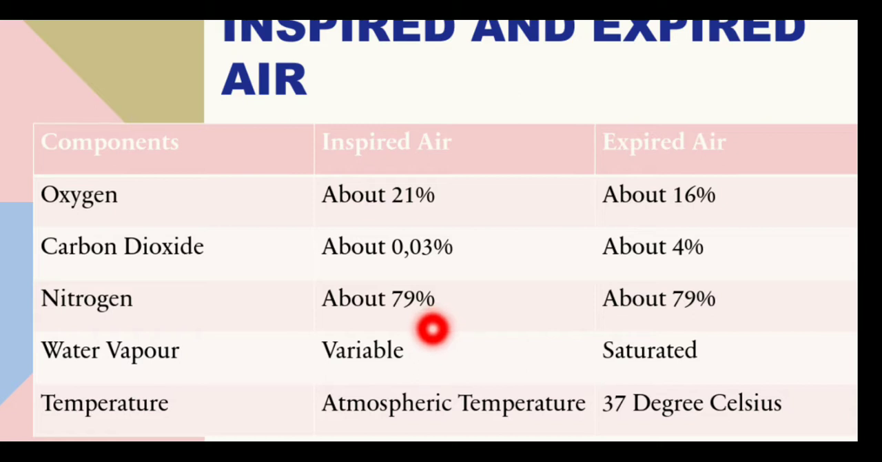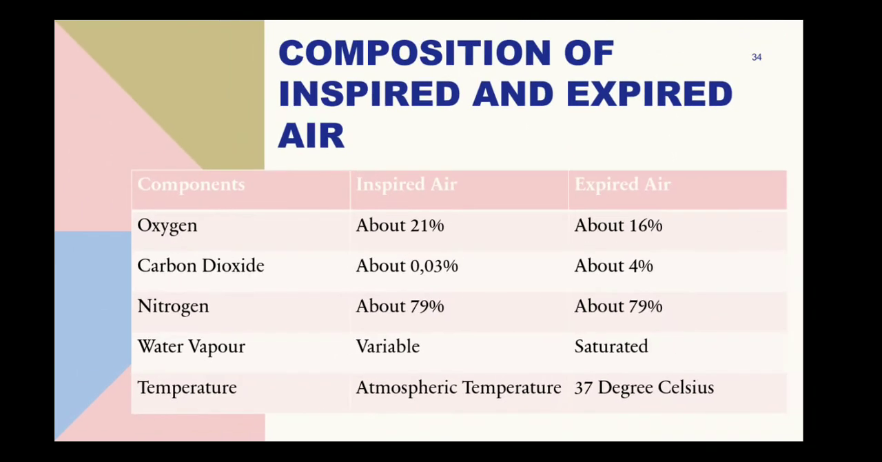Water vapor is variable, it can be more or less different, and the temperature of the inspired air is equal to the atmospheric temperature. In the expired air, we have 16% oxygen, 4% carbon dioxide, and 79% nitrogen. Water vapor is saturated, so there is a lot of water vapor in it, and the temperature is 37 degrees Celsius.